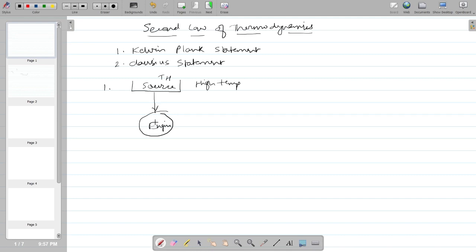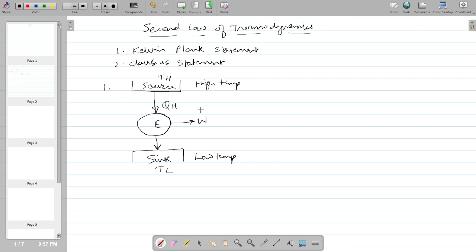The engine is supplied heat at the higher temperature and gives work, and some amount of heat is rejected to the sink, which is at a lower temperature.